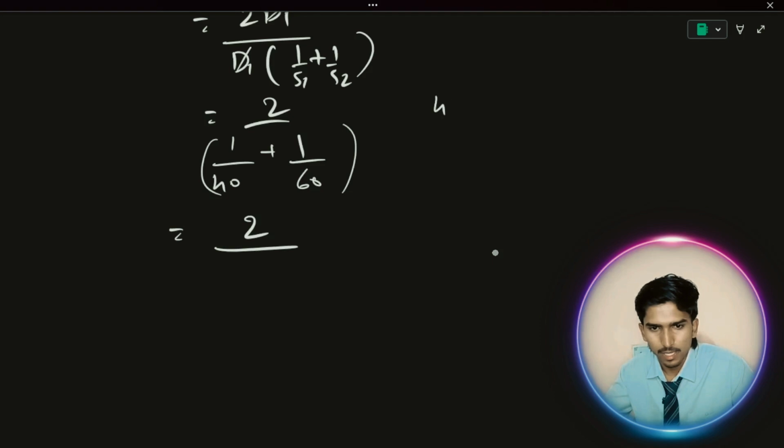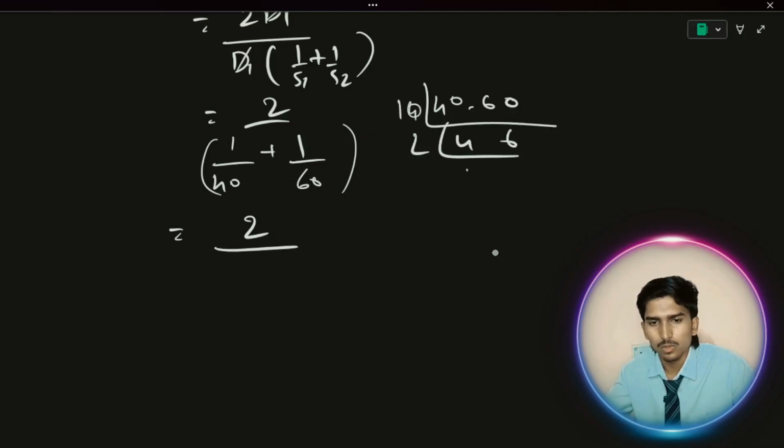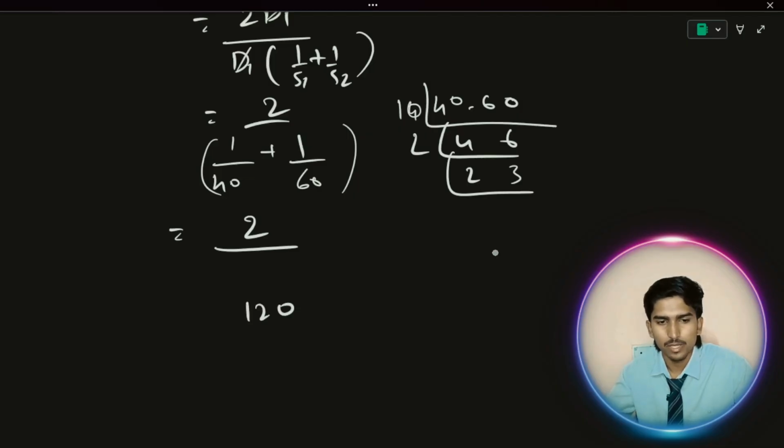Take the LCM of 40 and 60. 10 fours are 40, 10 sixes are 60, 2 twos are 4, 2 threes are 6, 3 twos are 6, 6 twos are 12, 12 into 10 is 120.